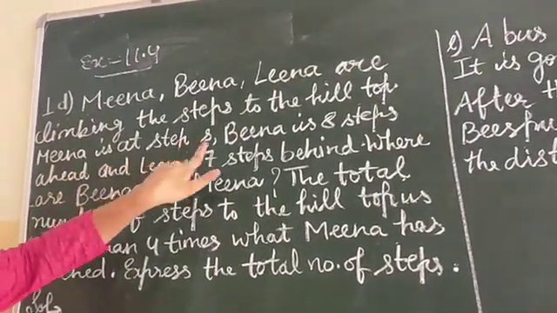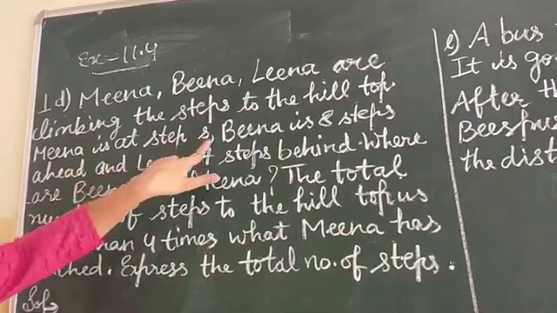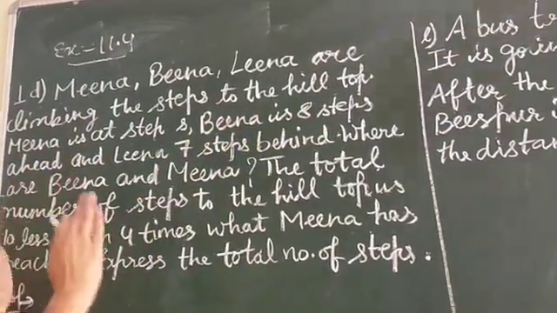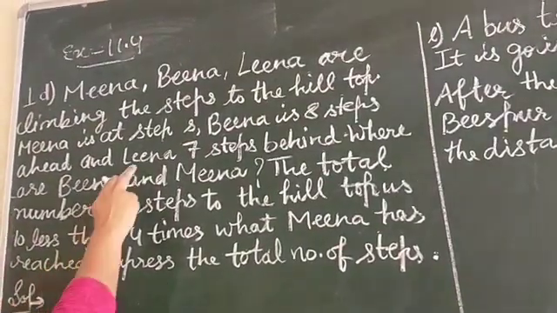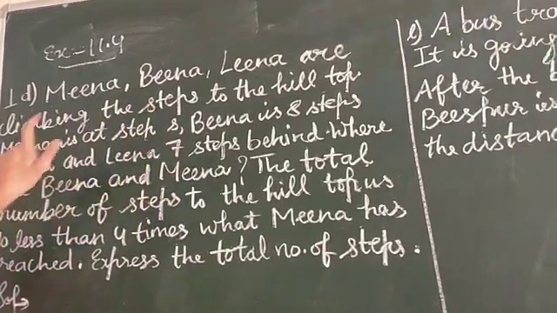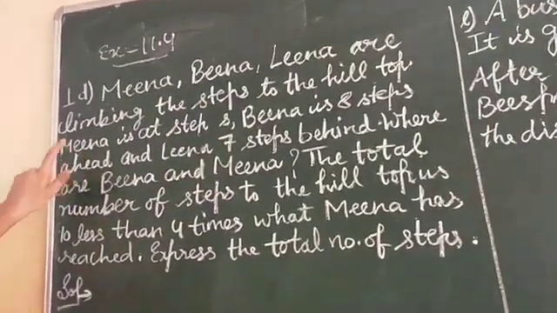Nina is at step S. Nina कौन से step पर है? S पर है. Beena is 8 steps ahead. Beena उससे 8 step आगे है. And Leena 7 steps behind. Leena Nina से 7 steps पीछे है.